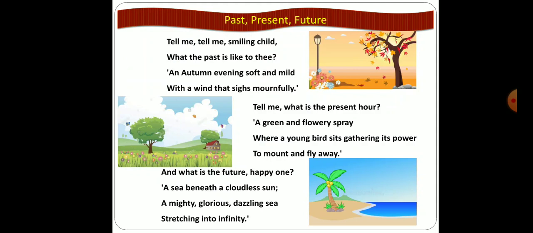A green and flowery spray, where a young bird sits, gathering its power to mount and fly away. And what is the future, happy one? A sea beneath a cloudless sun, a mighty, glorious, dazzling sea, stretching into infinity.